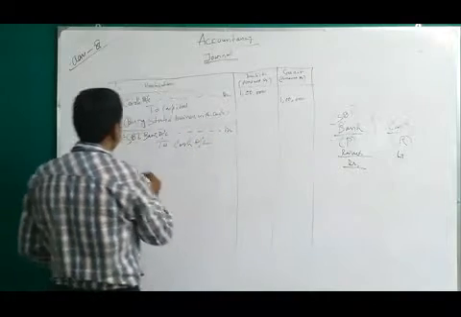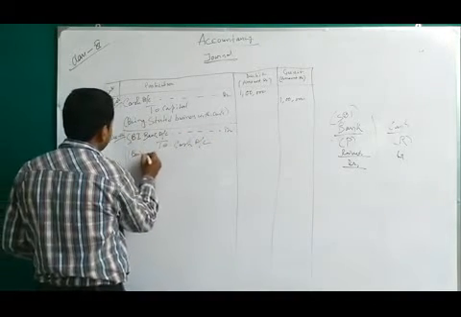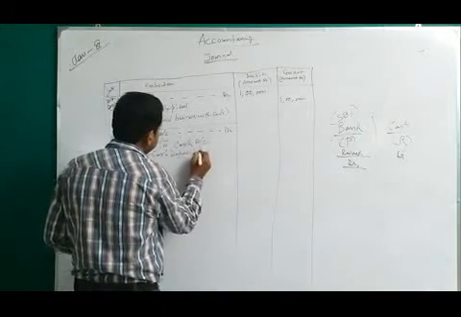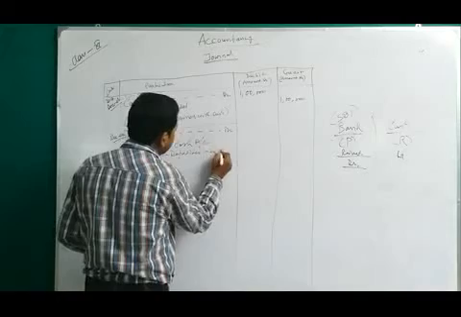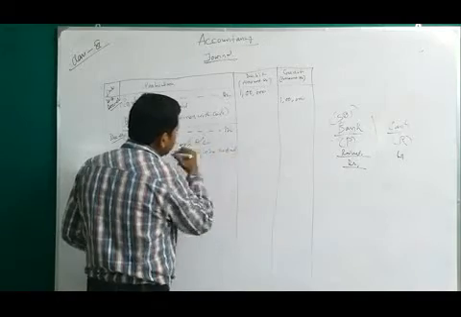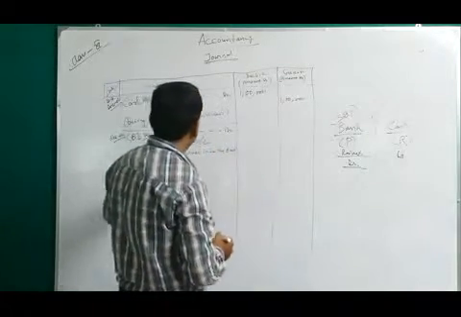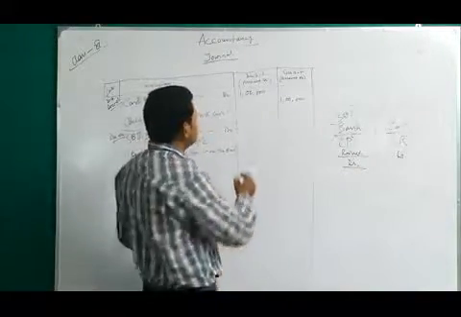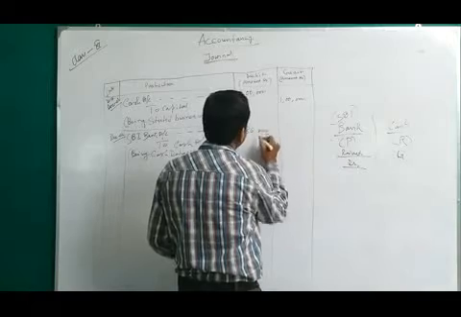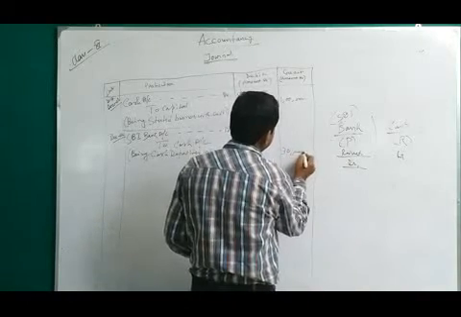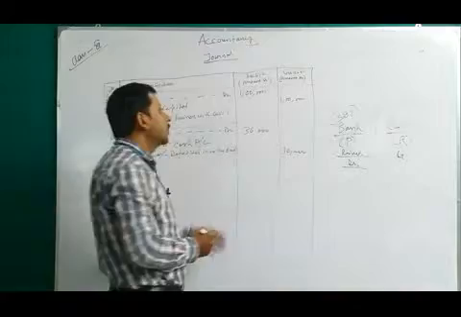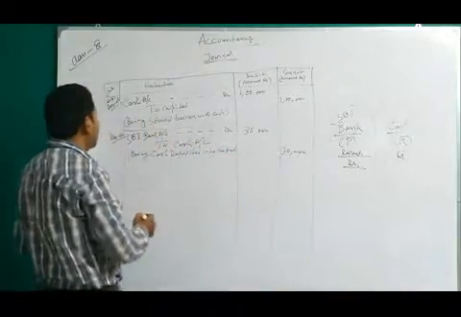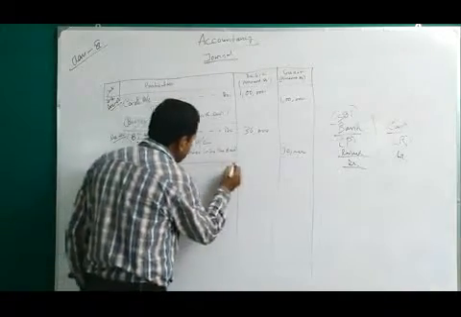Cash goes out. Being cash deposited into the bank. Okay. So you have to write down the narration also. This is very compulsory. 30,000. And you can see the debit amount is equal to the credit amount, and that is actually called the double entry system. Every debit amount is equal to its credit amount.